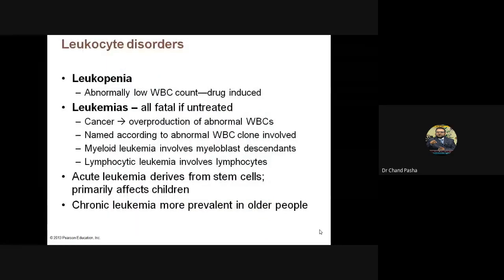Now disorders of leukocytes or WBCs. First, leukopenia. Abnormal or low WBC count is called leukopenia.